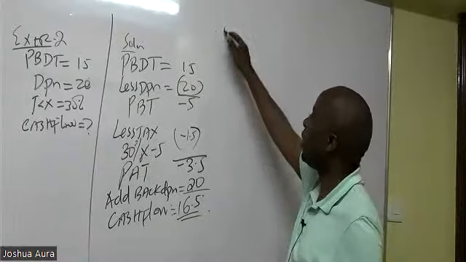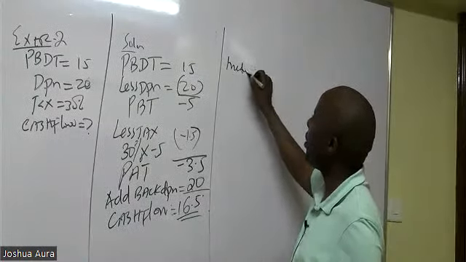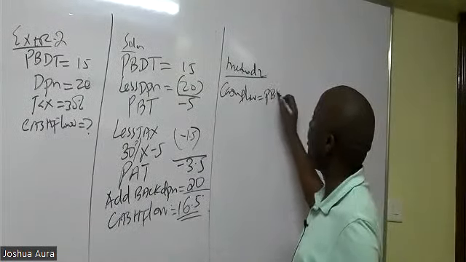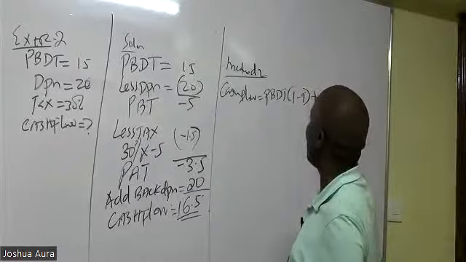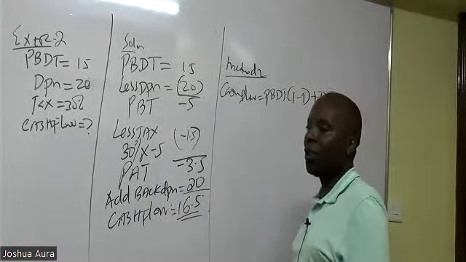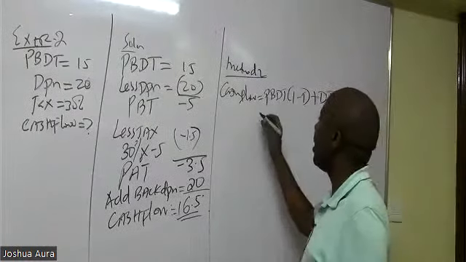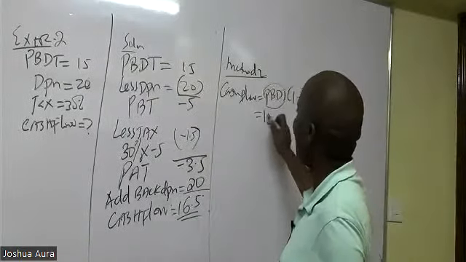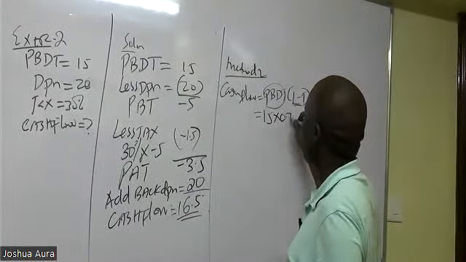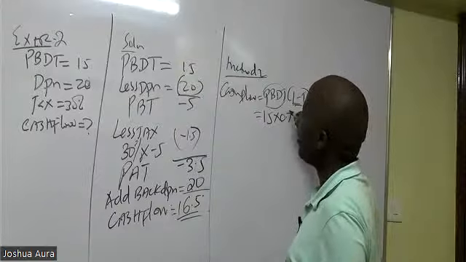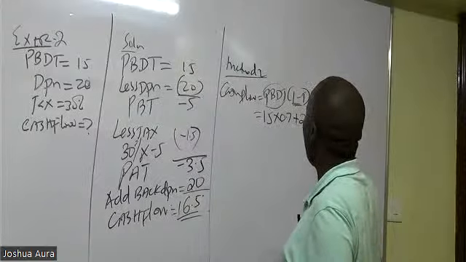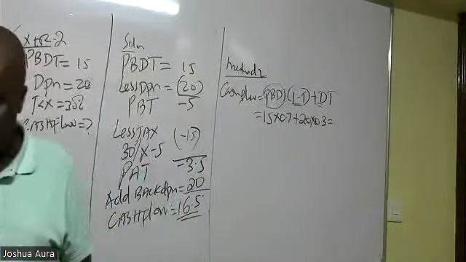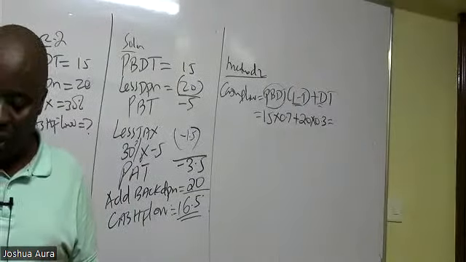And don't forget, ladies and gentlemen, that method 2, just in case you would wish to use method 2, you could have also decided to say that cash flow equals profit before depreciation and tax, times 1 minus tax, plus depreciation tax shield. So here we have 15 times 1 minus tax, which is 0.7. Depreciation is 20 times tax itself, which is 0.3. So in that case, you'll be able to get that answer.